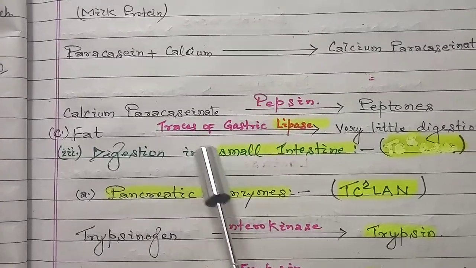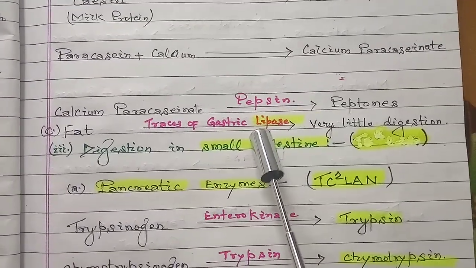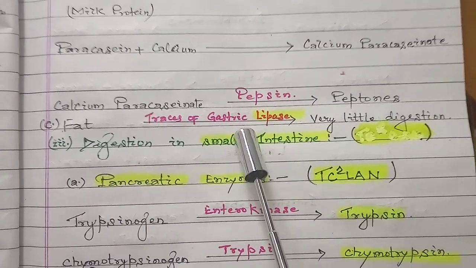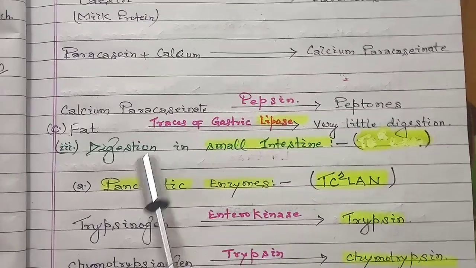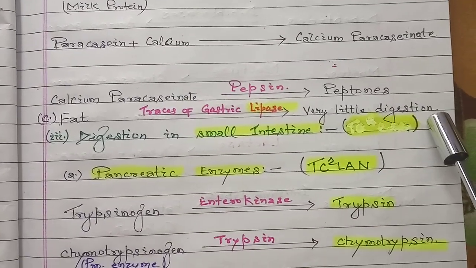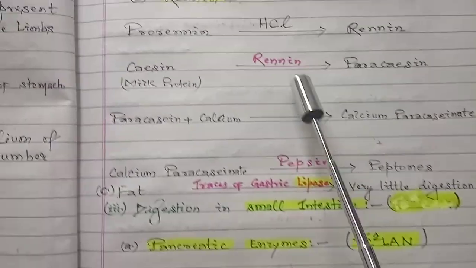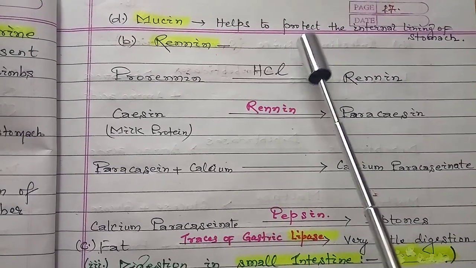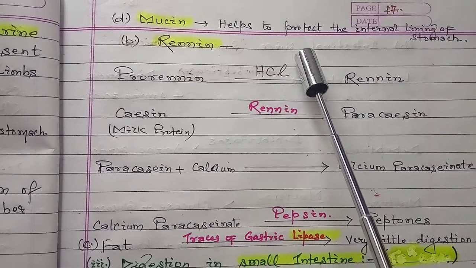The third enzyme, the traces of gastric lipase, means a very small amount of lipase is present in the stomach, and it helps to convert fats, but very little digestion occurs in this part. One more substance is released, called mucin. It helps to protect the internal lining of the stomach from the action of the hydrochloric acid.